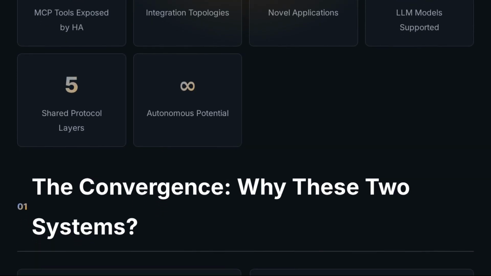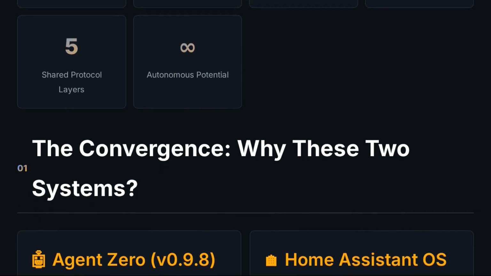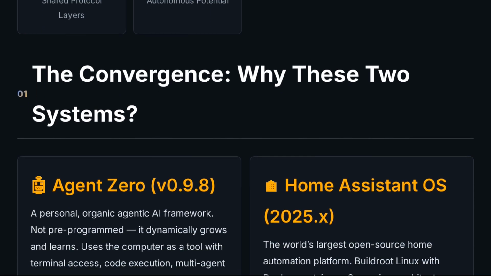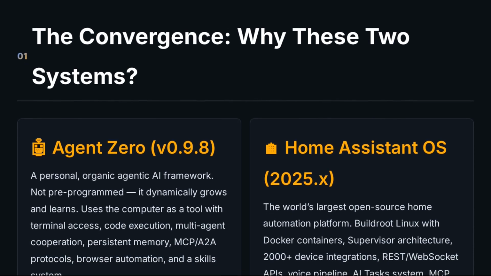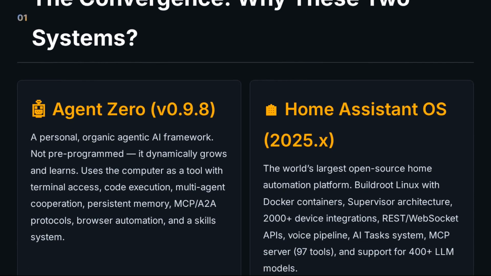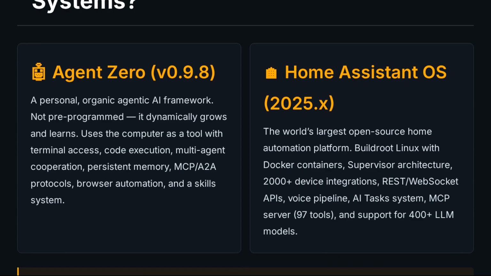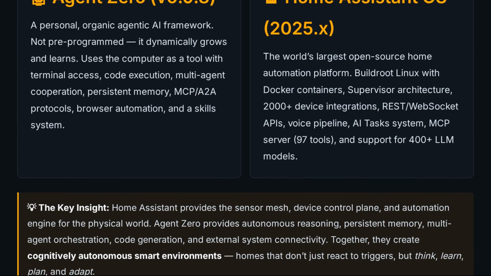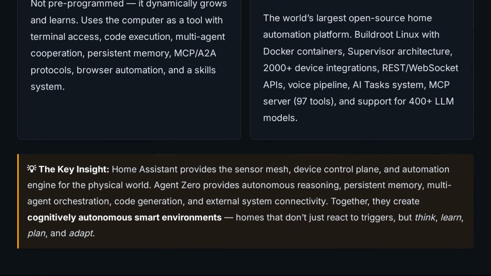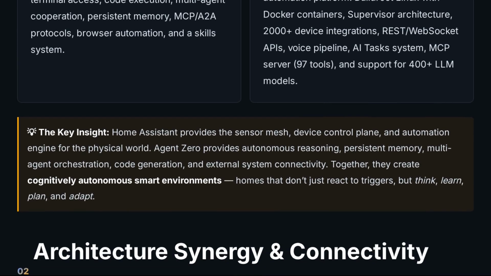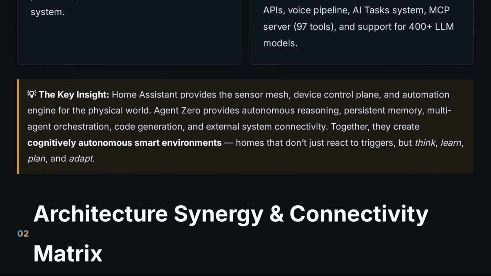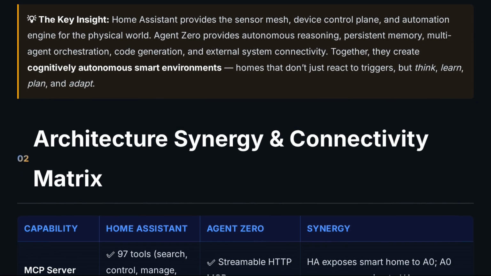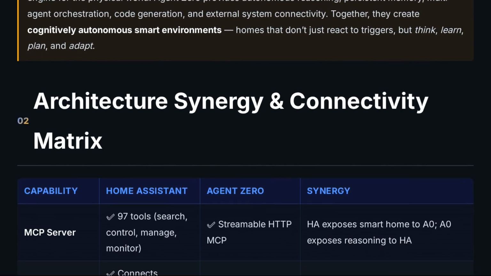Agent Zero is a personal agentic AI framework. It executes code, browses the web, manages persistent memory across sessions, and orchestrates multiple subordinate agents for complex tasks. It runs on Linux with full terminal access. Home Assistant OS is the dominant open-source home automation platform. Over 2,000 device integrations, a full REST and WebSocket API, a voice pipeline, an AI task system, and, critically, an MCP server that exposes 97 tools for controlling every aspect of your smart home.